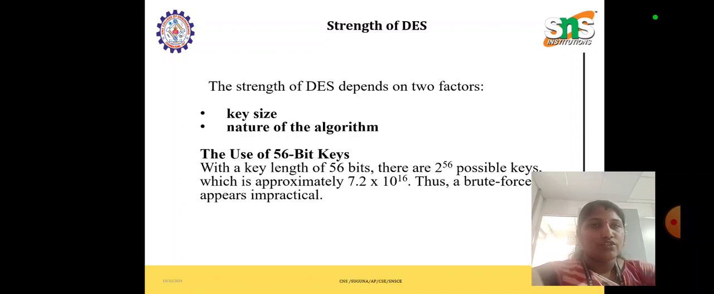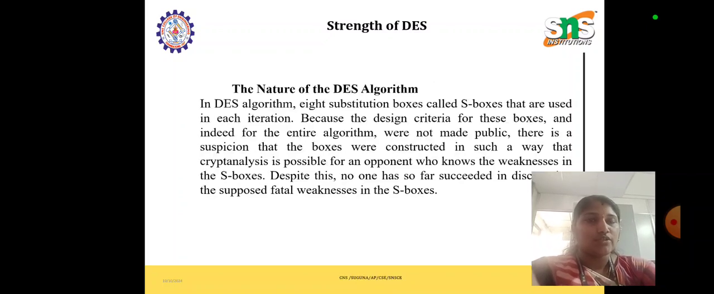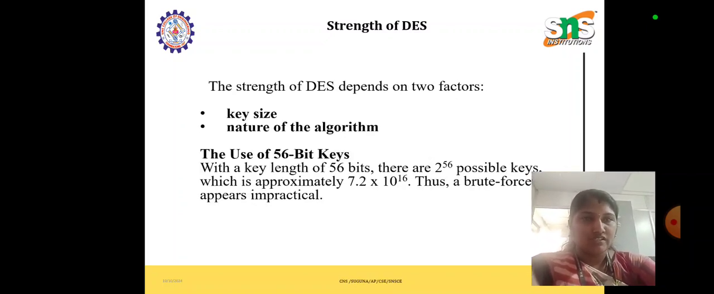The main strength of this Data Encryption Standard depends on two main components: the key size and the nature of the algorithm. In DES in general we use 56-bit keys. So there is a possibility of 2 power 56 keys we can generate, which is approximately equal to 7.2 into 10 power 16. Since 2 power 56 is a very large number, a brute force attack is very difficult when we use the DES encryption algorithm. This is the main strength of the Data Encryption Standard.